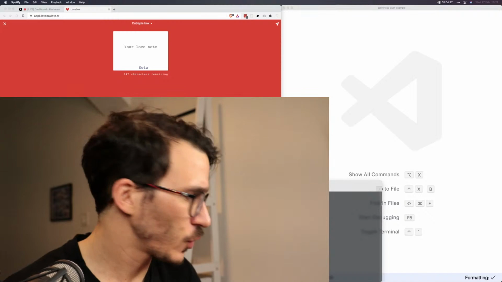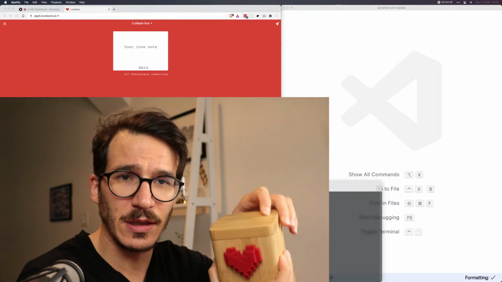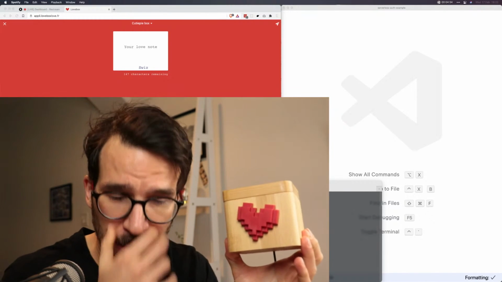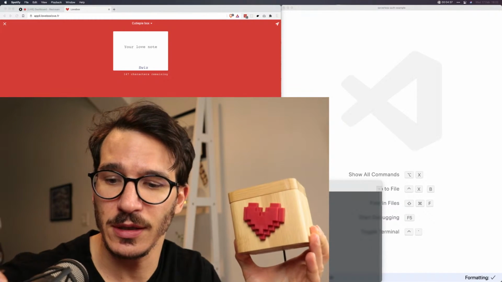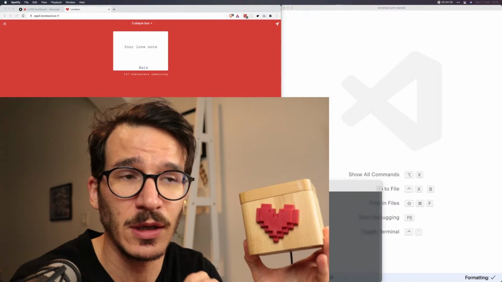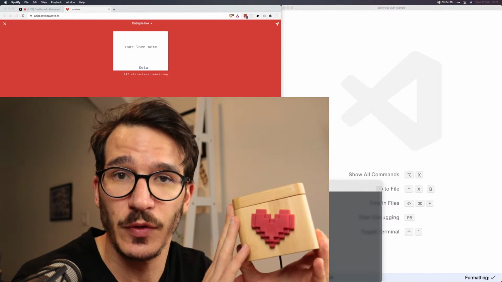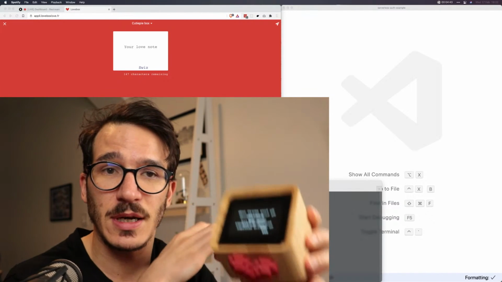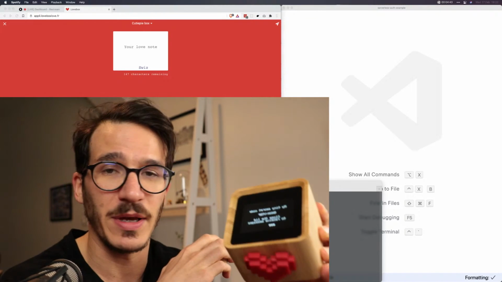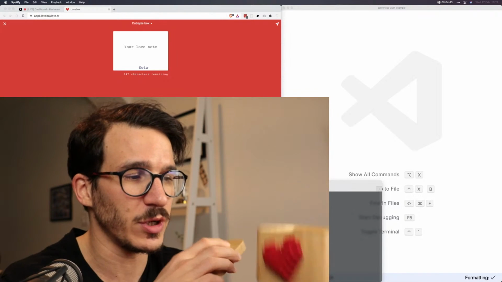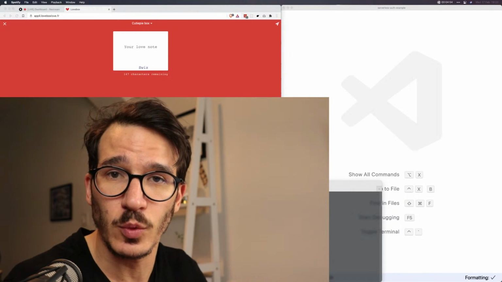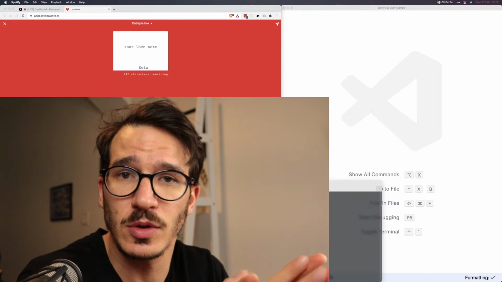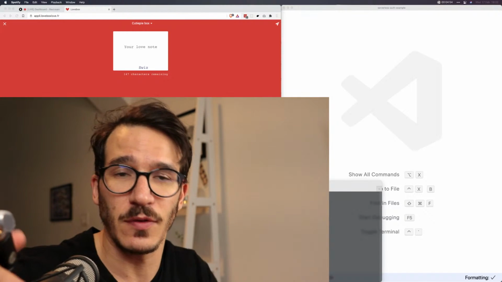Hello, everyone. So for Valentine's Day, I got this little thing for my girlfriend. Yes, it does work. It's called the Lovebox. It comes from France. It's an IoT device that talks to the internet to receive messages from your phone or from the internet and displays them inside on a little display thingy. I don't know what it's running, but it looks pretty cool. So I've been using it through the app and a little bit through the website, and using it to send little messages and pictures and stuff like that to my girlfriend.